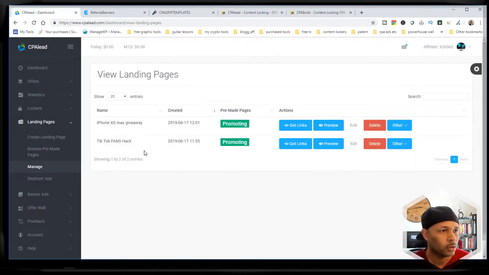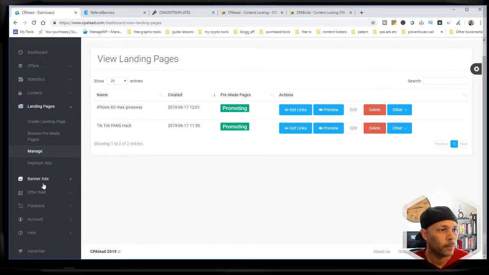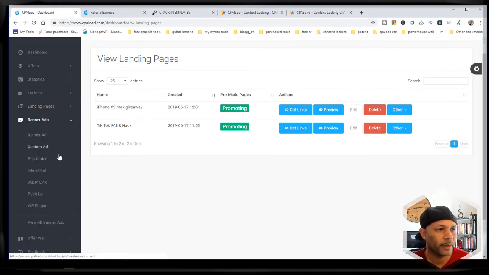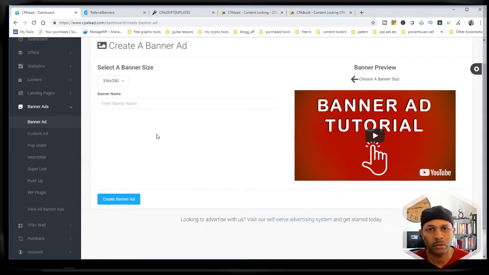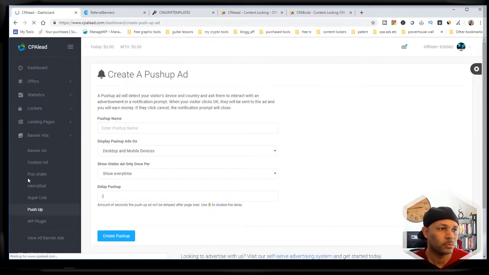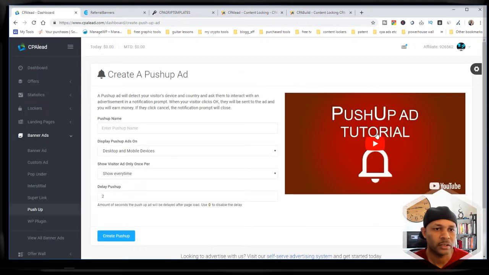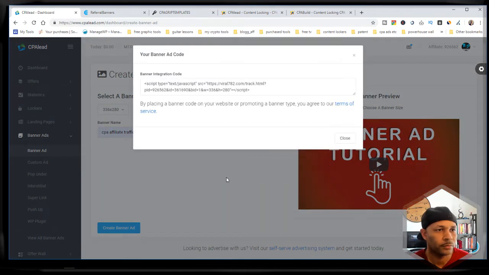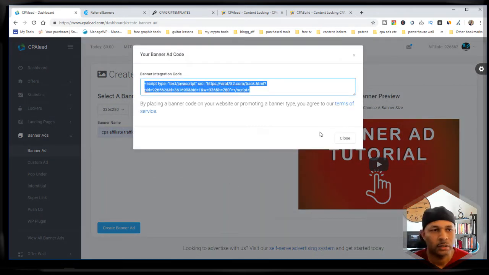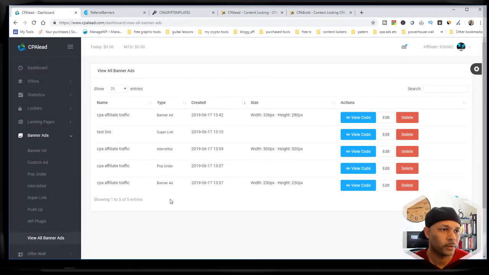All right, moving along. This also has a feature to do ads. So if you want to promote banner ads and stuff, you can do that as well. If you're promoting ads on your website or somewhere else, there are a lot of different ways to have different ads. And it does have video tutorials for some of that stuff. I think I did an example. Maybe I didn't. Again, you gotta have the JavaScript, so just remember that.